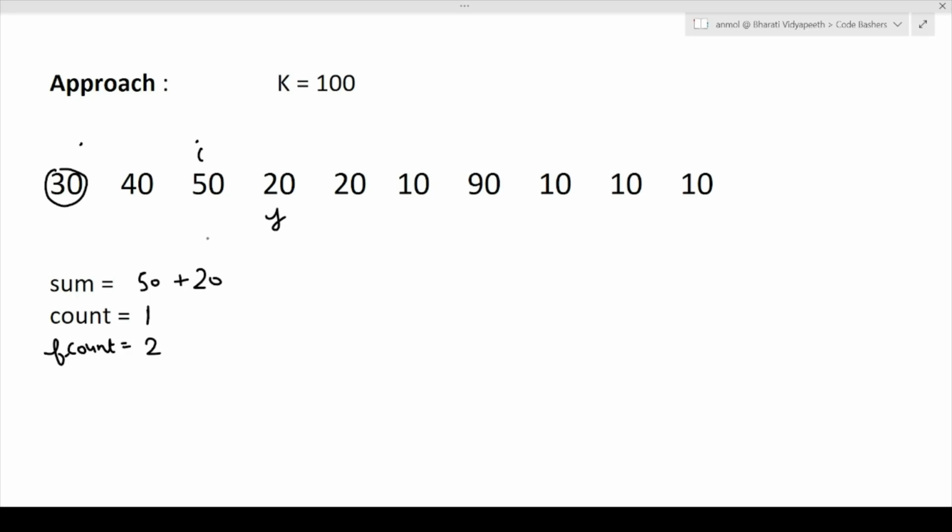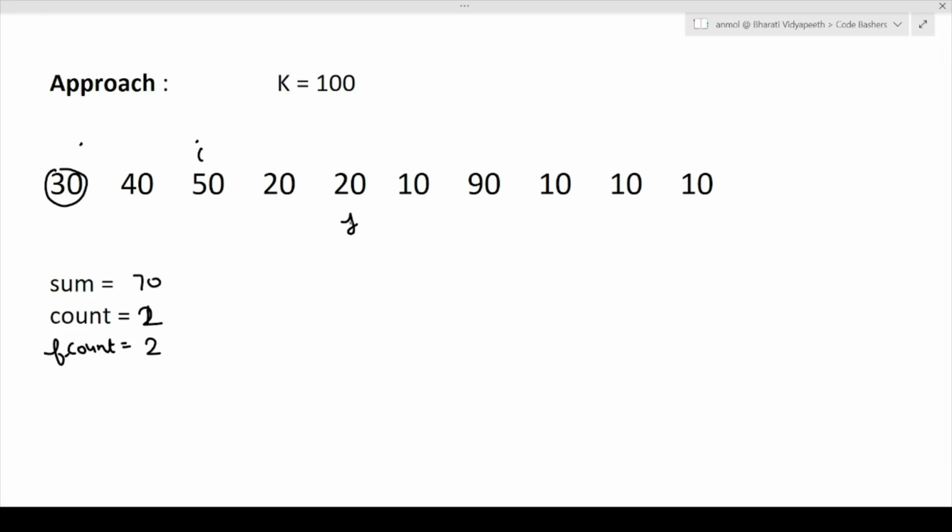Now again we will check whether we can add this 20 to 50. The answer is 70. Yes, this is a valid move, so this value can be taken into account. Now the j value will move ahead. So this 20 we have considered and this 50 also we have considered, so the count value has become 2 here. Now our current sum value is 70.